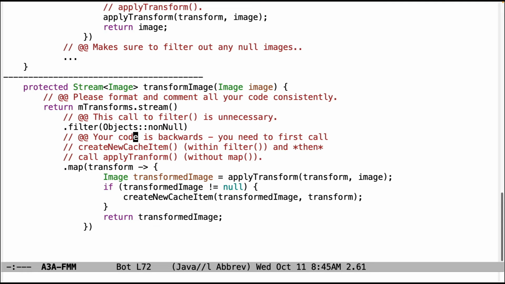And then down here, a lot of people were also doing the same weird, incorrect implementation where they're applying the transform and then creating a new cache item. I don't know what's going on, but again, go back and look at your earlier solutions. Go back and look at the gold standard solution, which is the Java 7 solution with sequential loops crawler. There's things that need to go in the right order. So I don't know why so many people were doing it all exactly the same way incorrectly, but please make sure you're not sharing your bad solutions with other people because it looks suspicious.